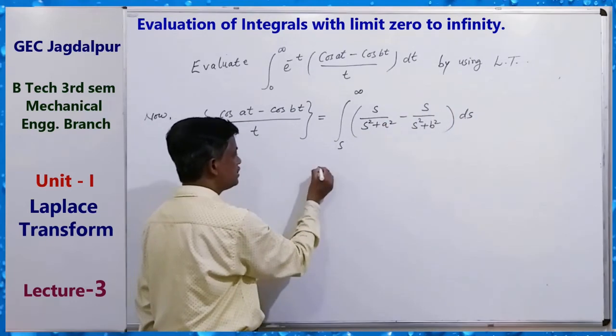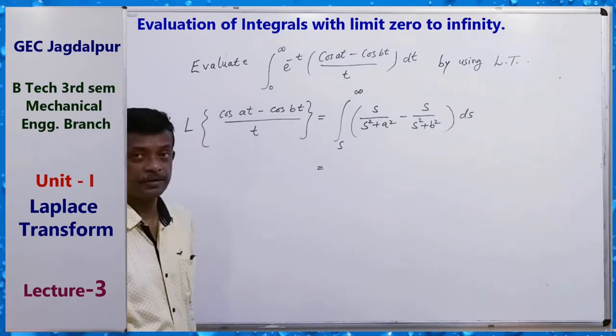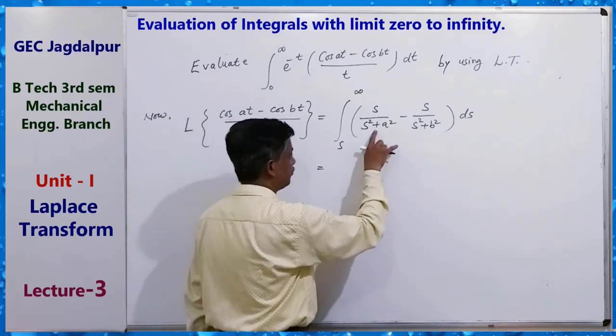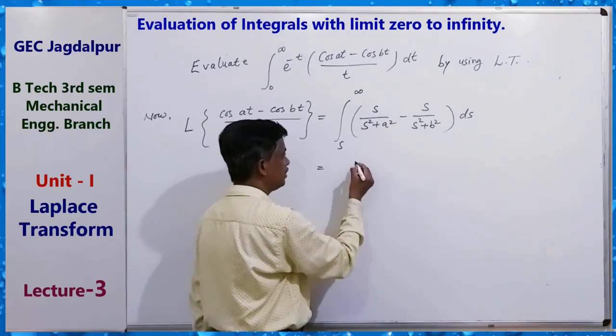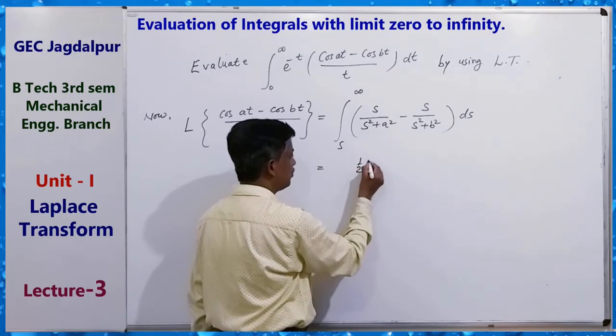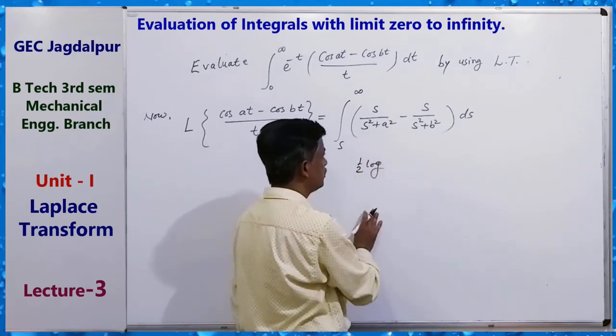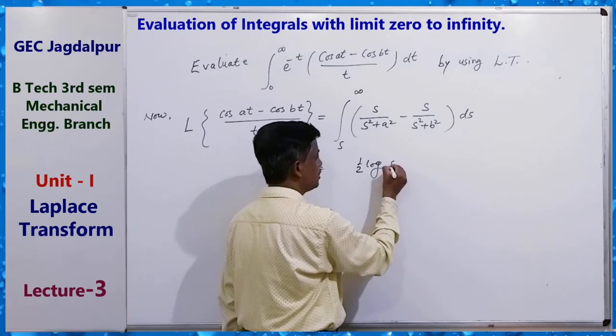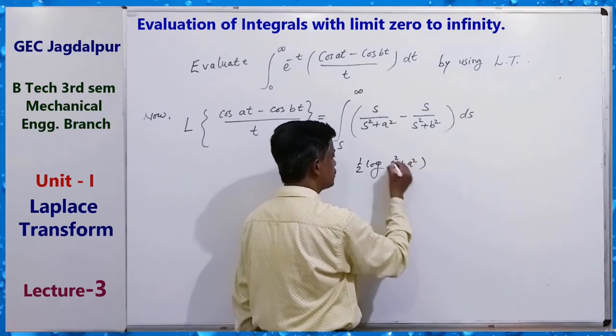Okay, so solving this integral, for the first integral we get half log s square plus a square. How?